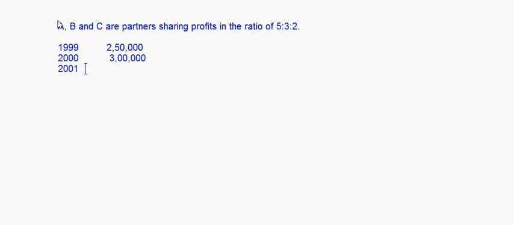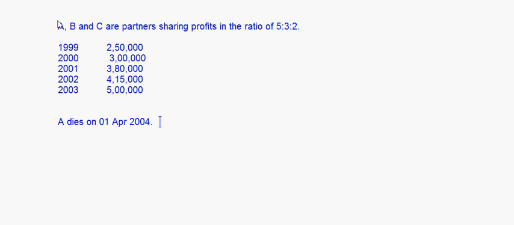2001 it is 3,80,000. 2002 it is 4,15,000 and 2003 it's 5 lakhs, right? So here the past 5-year profits are given and they say that A dies on, let's say, 1st April 2004, right?